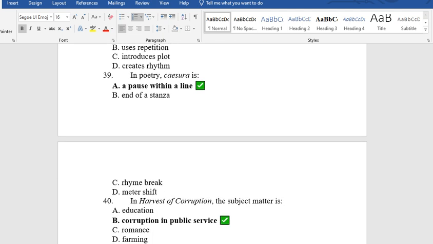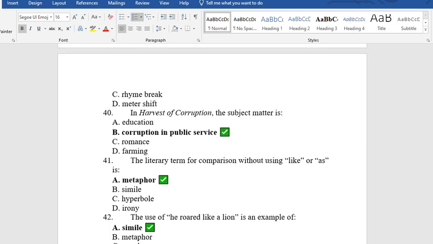39. In poetry, caesura is A. a pause within a line, B. end of a stanza, C. rhyme break, D. meter shift. The answer is A. A pause within a line.